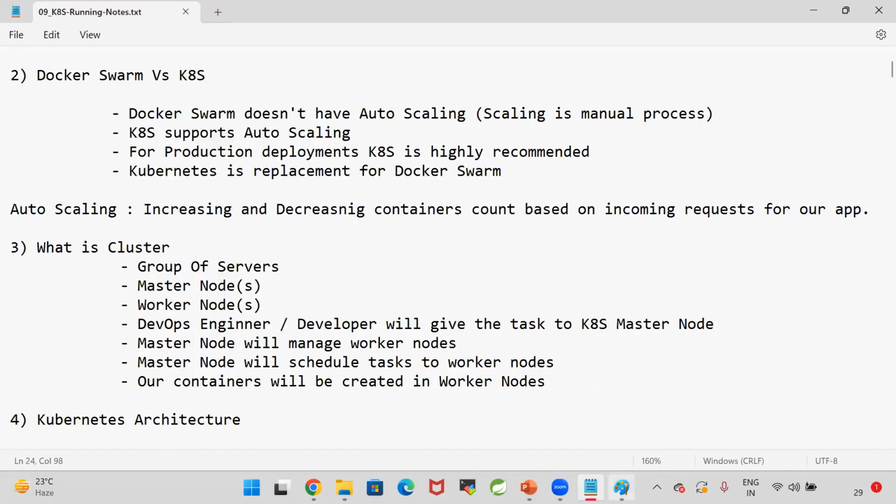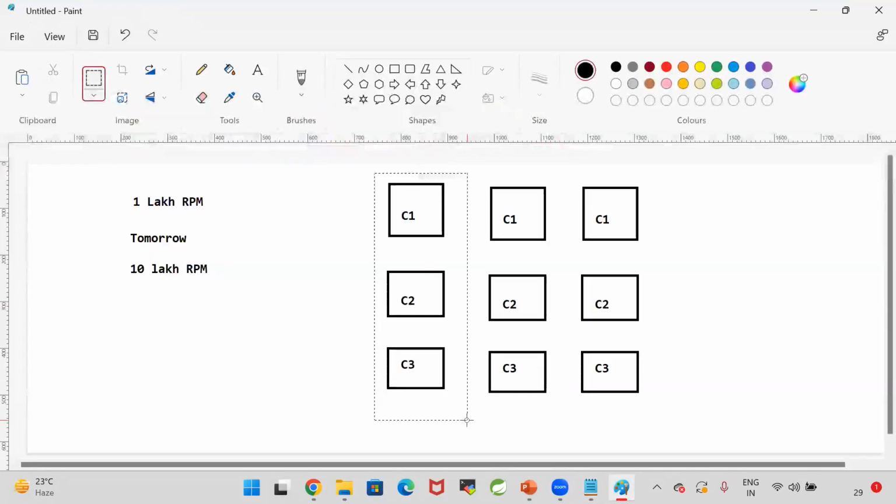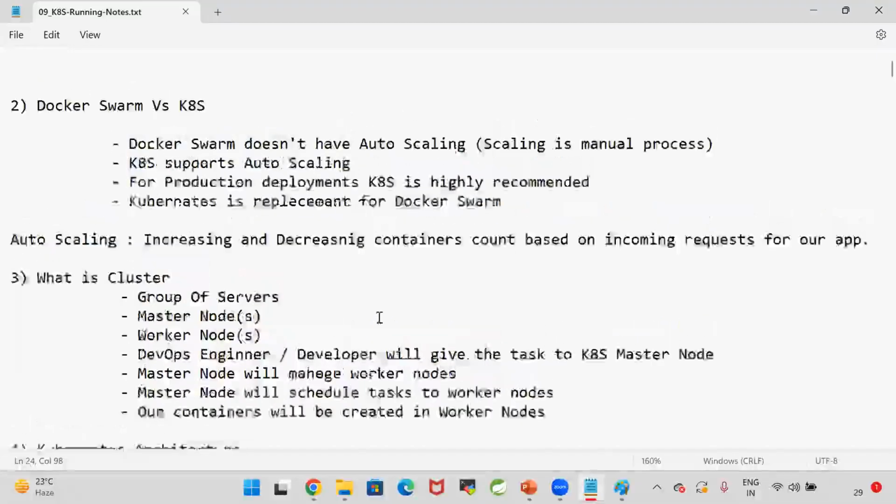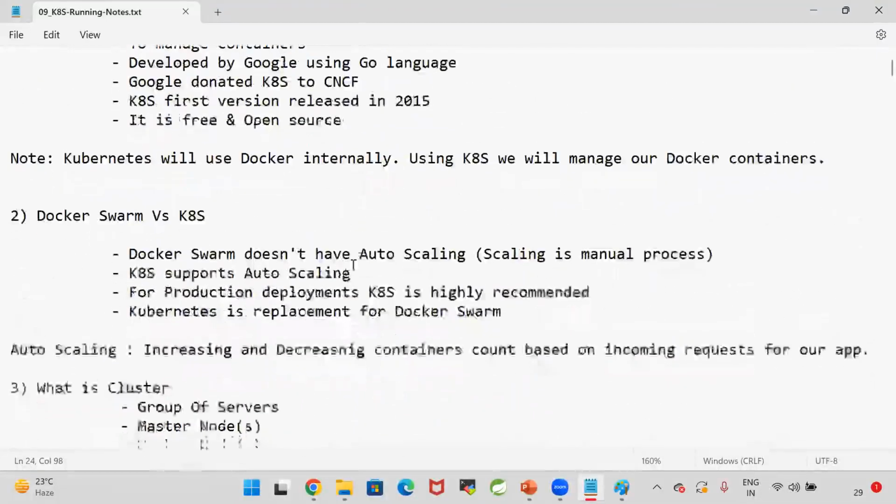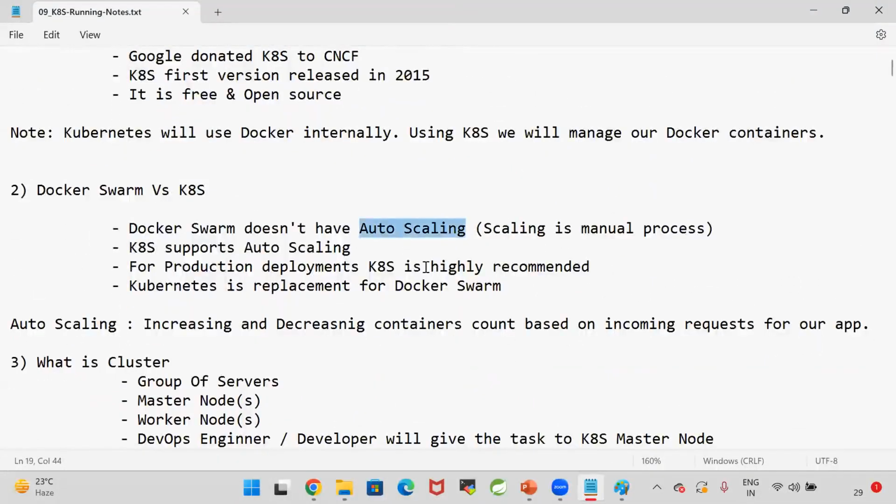If 1 lakh requests are coming, 3 containers should be available. If 10 lakh requests are coming, 9 containers should be available, like this. So here, instead of me adding and deleting the containers, my orchestration platform should have that auto scaling. The auto scaling facility is not available in the Docker Swarm.